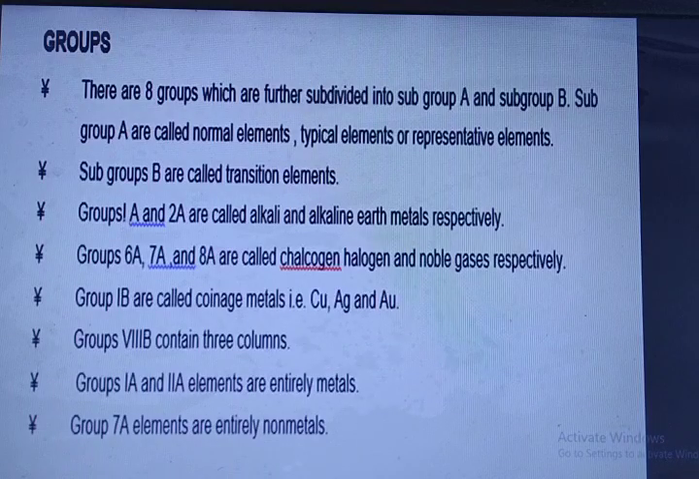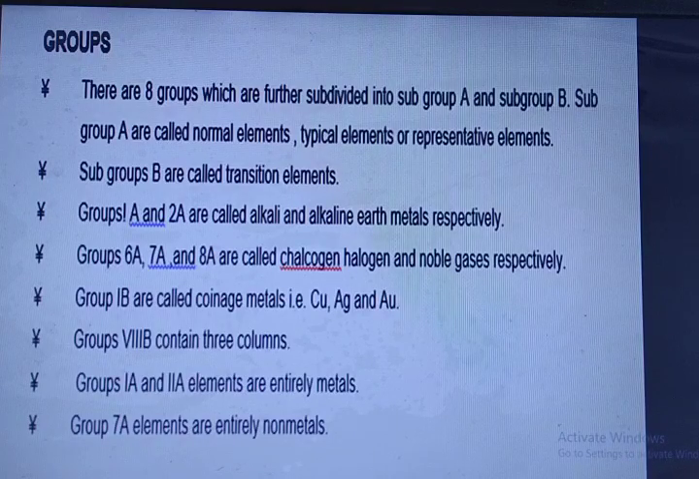There are 8 groups which are further subdivided into subgroup A and subgroup B. Subgroup A are called normal elements, typical elements or representative elements. Subgroup B are called transition elements. Groups 1A and 2A are called alkali and alkaline earth metals respectively. Groups 6A, 7A and 8A are called chalcogens, halogens and noble gases respectively. Group 1B are called coinage metals, that is copper, silver and gold. Group 8B contains 3 columns.